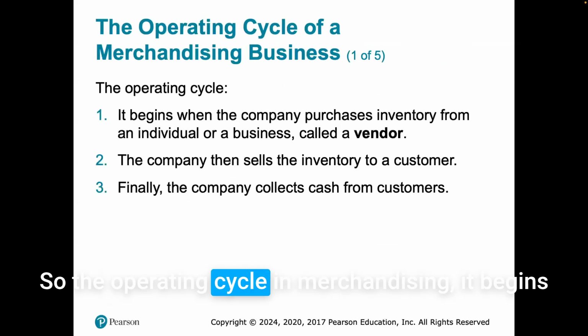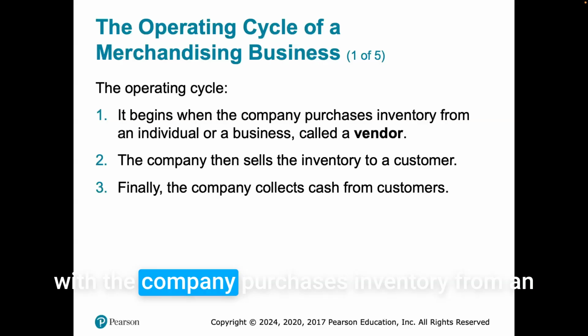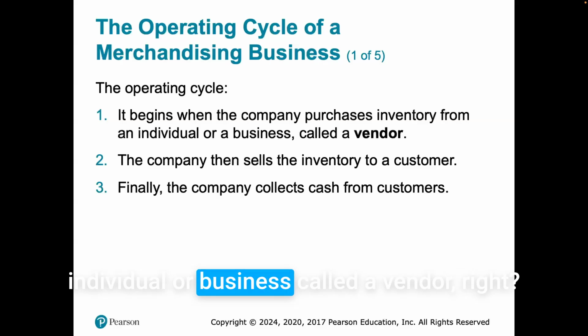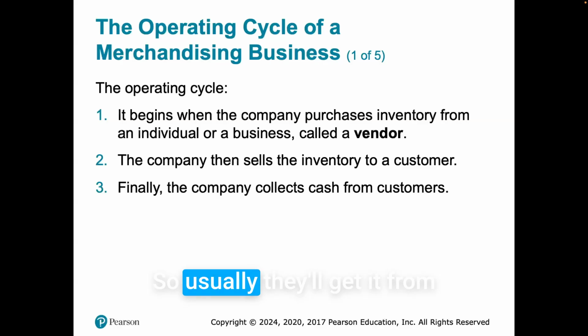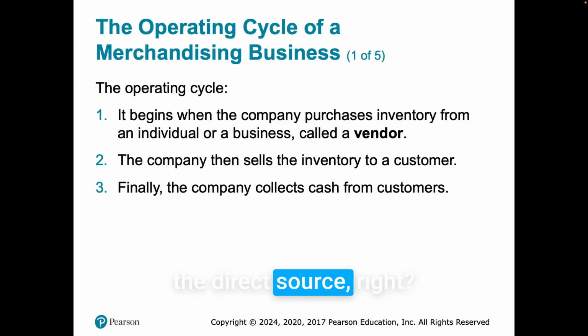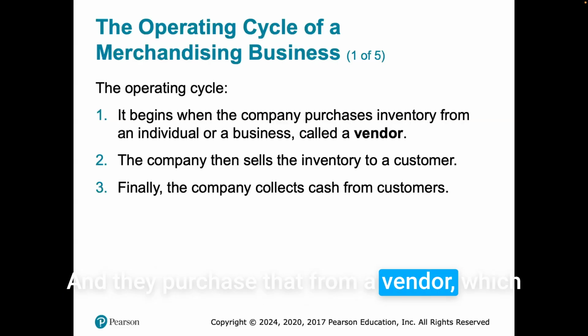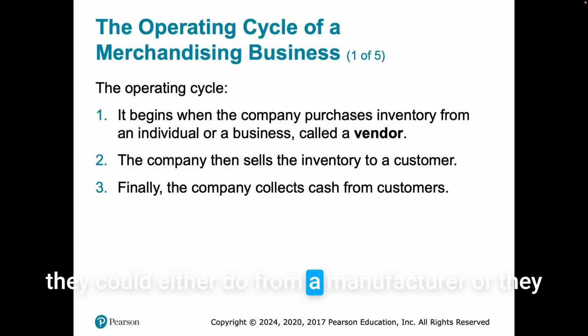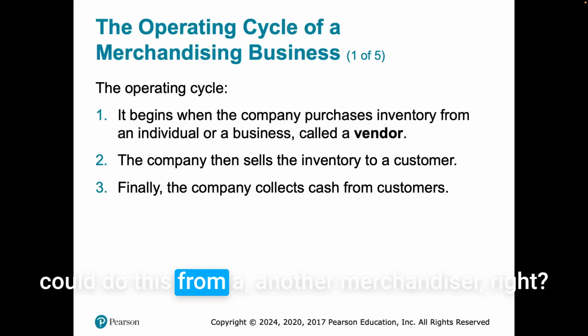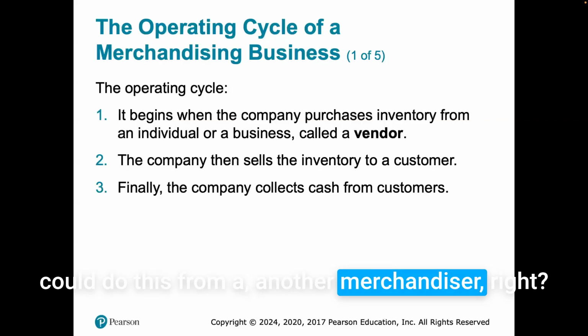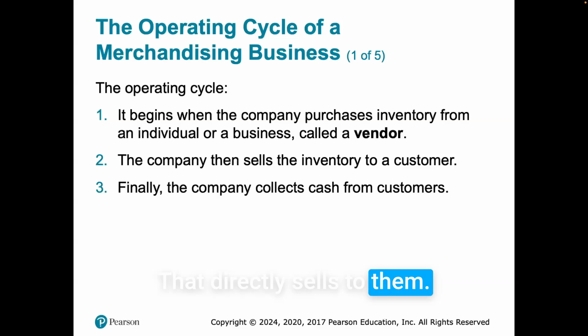The operating cycle in merchandising begins with the company purchasing inventory from an individual or business called a vendor. Usually they'll get it from the direct source, purchasing from a vendor, which could be a manufacturer or another merchandiser that sells directly to them. The company then sells the inventory to a customer. Finally, the company collects the cash from the customers.